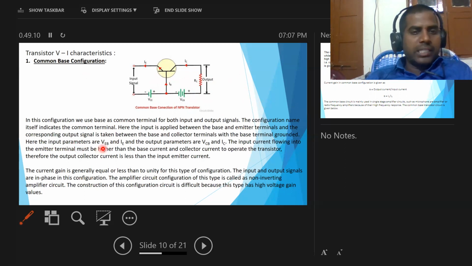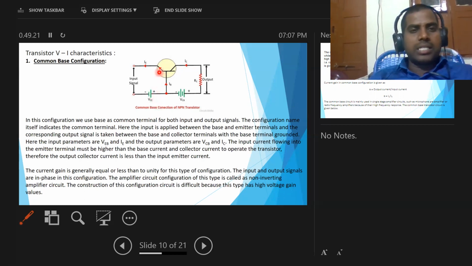Now here the input parameters are VEB and IE, and the output parameters are VCB and IC. The input voltage VEB means the potential across the emitter and base region, and IE is the input current, coming from the emitter region. Next, the output parameters: VCB means the potential or voltage across the collector-base region, and IC means the output current, which comes from the collector.